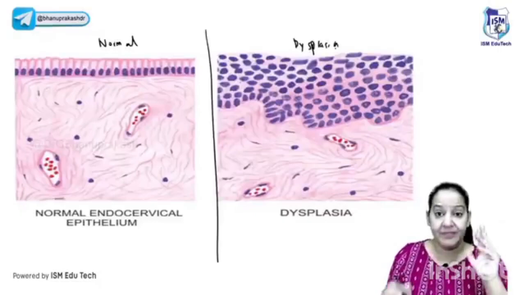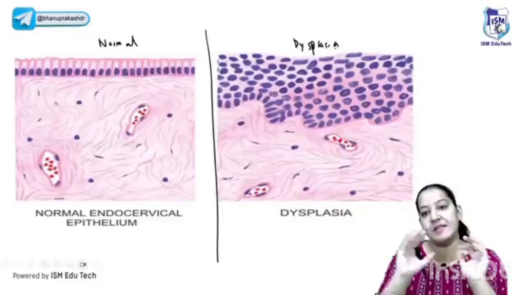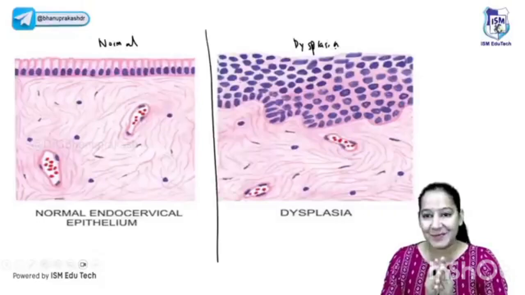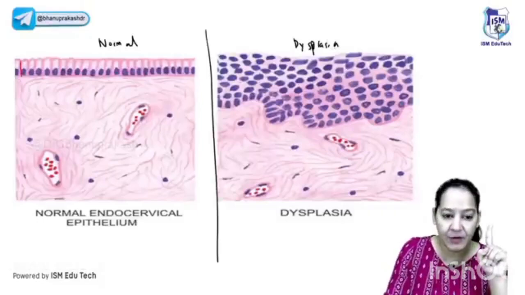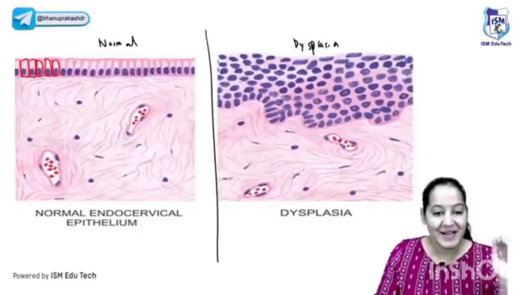We will notice the changes between them, the 7 changes which are absent in normal and which are present in dysplasia. So you will understand the definition of dysplasia in this way. Okay, listen now. Normally you can see this is the cell. You can see these are the cells. Can you all see? Please have a look. These all are cells. Okay, this is the normal cell lining.